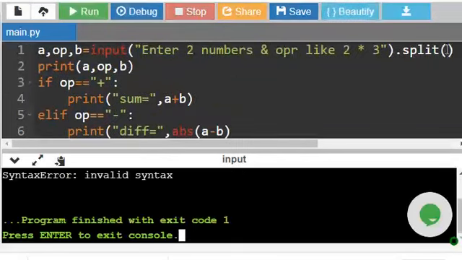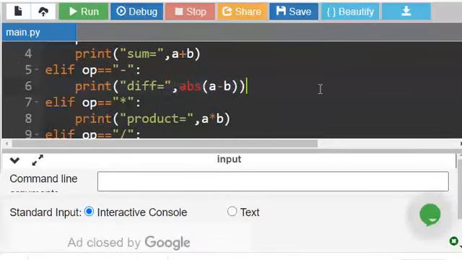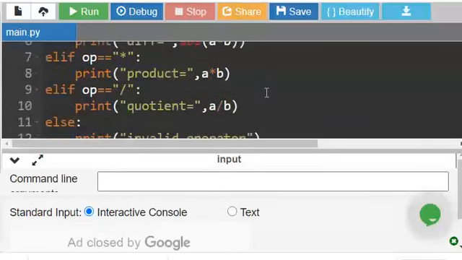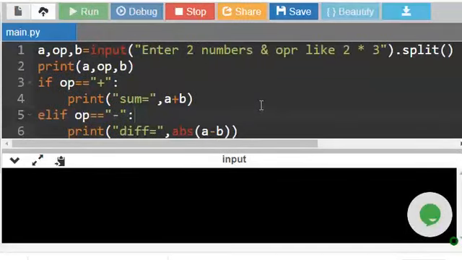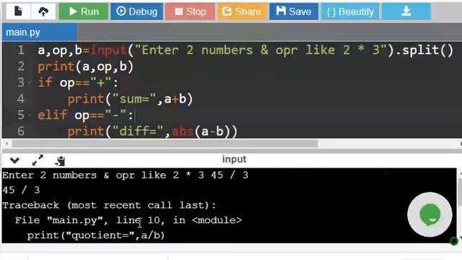I have removed the comma, so we have to separate it by space. Yeah, here one more to give, one is for the absolute. Run. So I am giving 45/3. Okay, we are not converting it to integer, right? We are performing arithmetic operations, but we have not converted these values to integer or float.